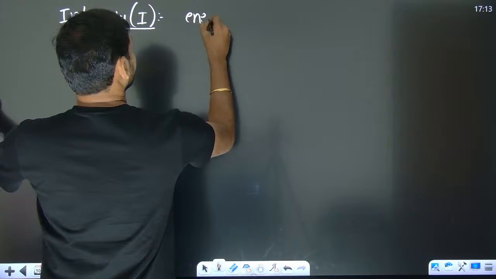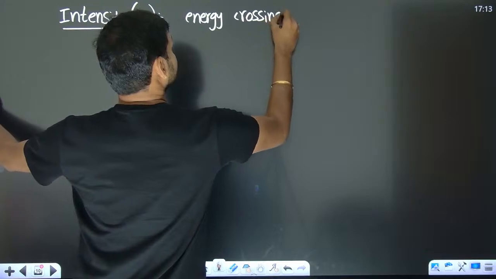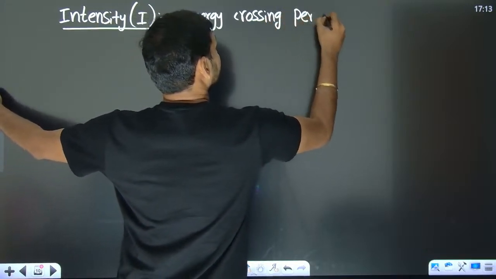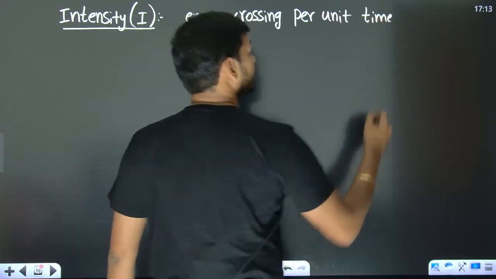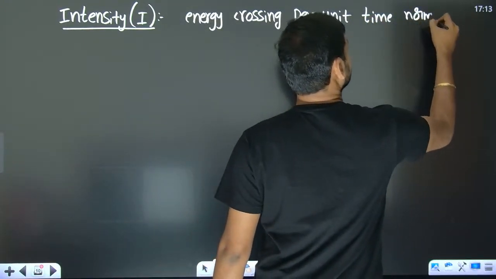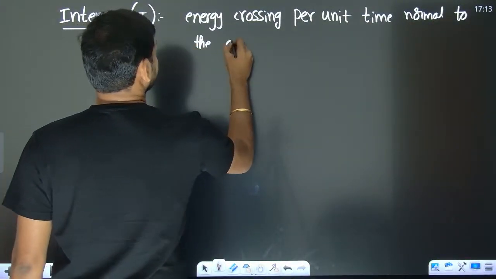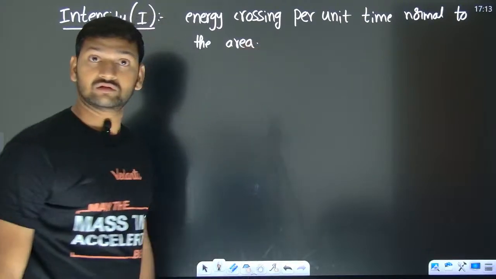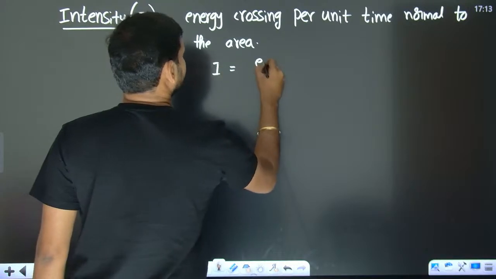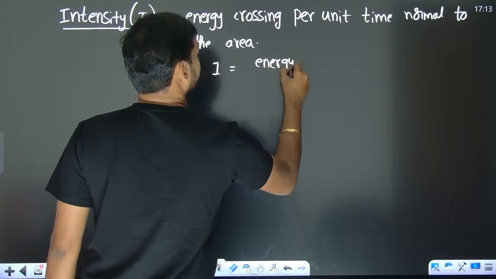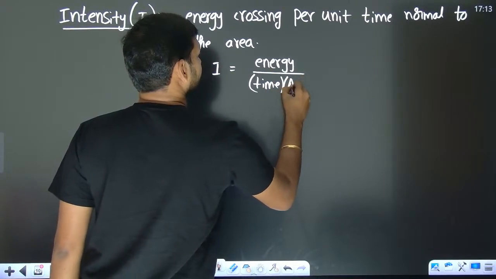Intensity is energy crossing per unit time normal to the area. So I can write I as the energy by time, divided by the area.